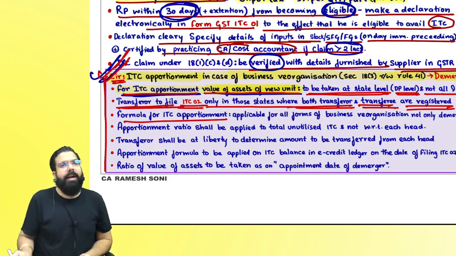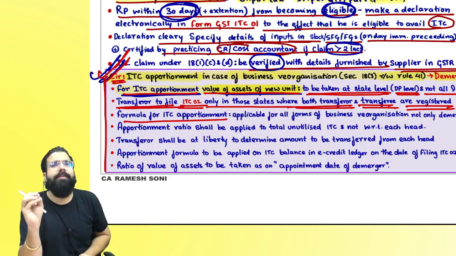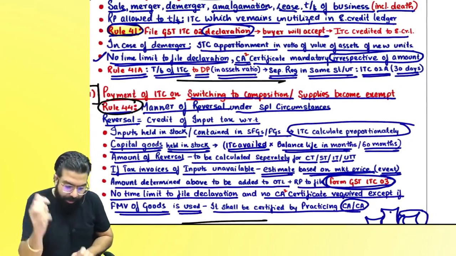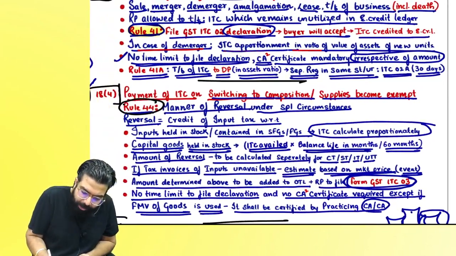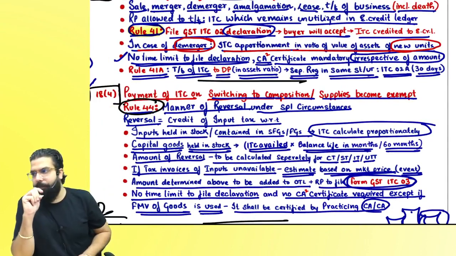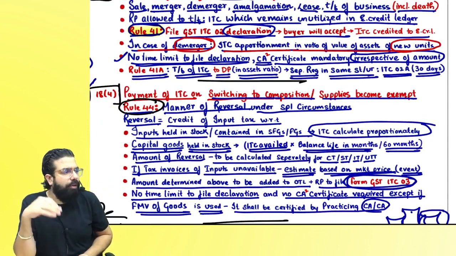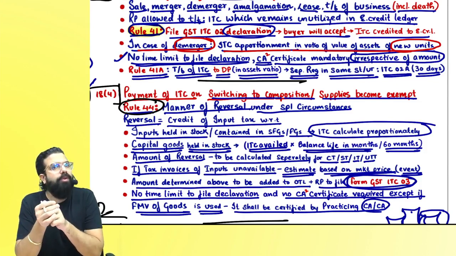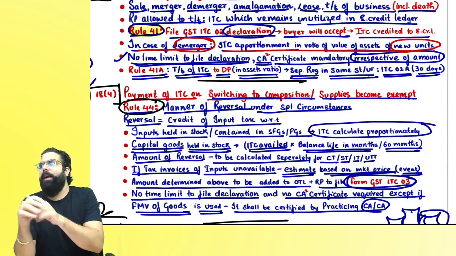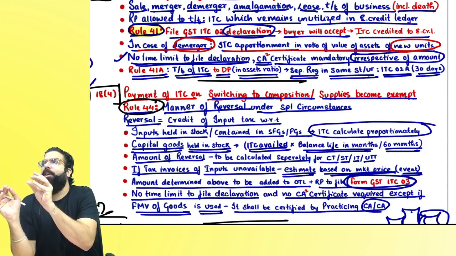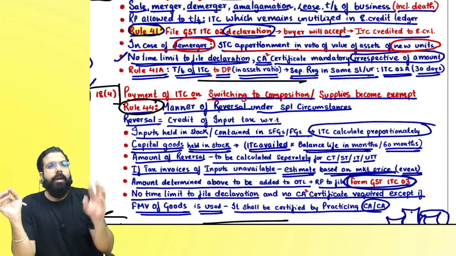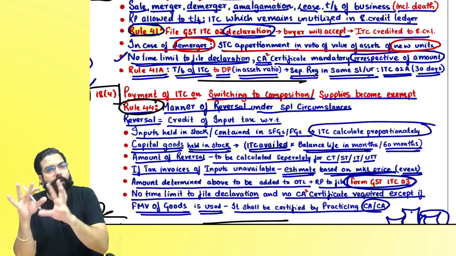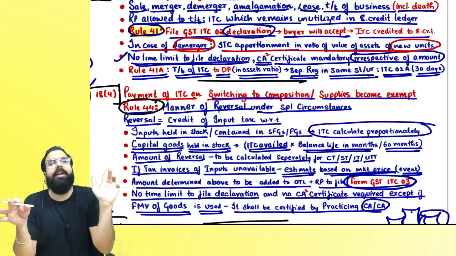People asked, sir, you have specifically used ITC apportionment in the ratio of the new units. Here specifically it is told only for demerger. But sir, if it is not a case of demerger, for an example, one person was doing business, and from his business he cut off a small part and gave it to his son. Now in that scenario also, should he transfer the credit?